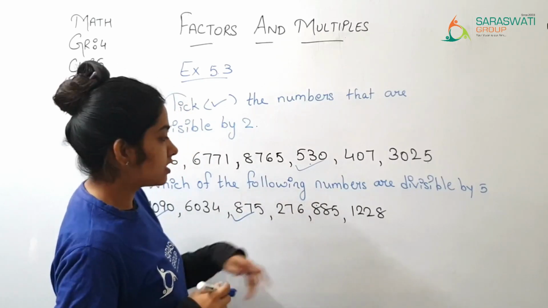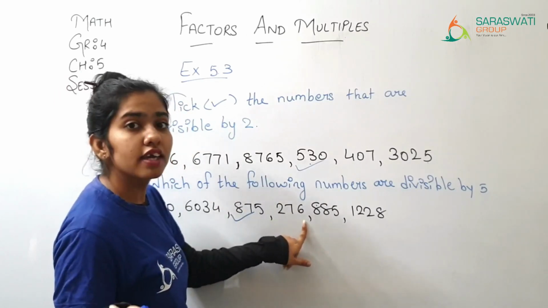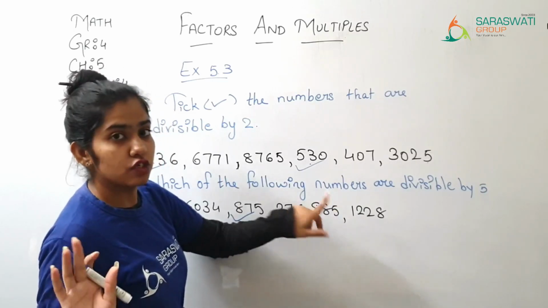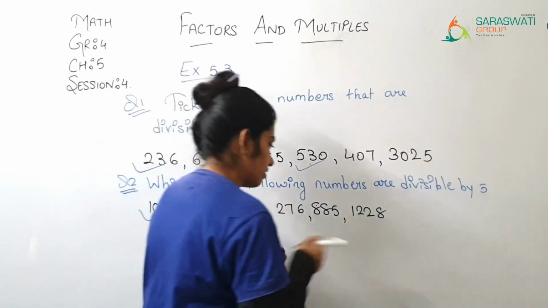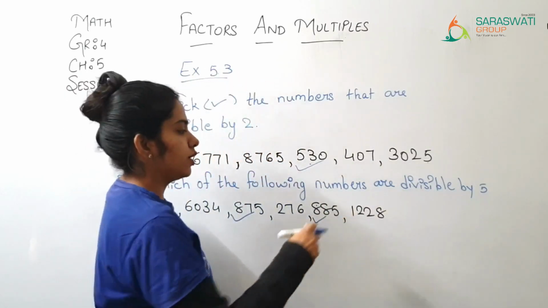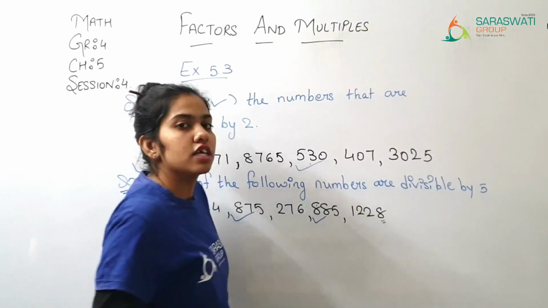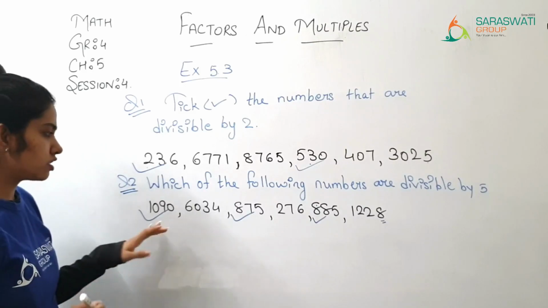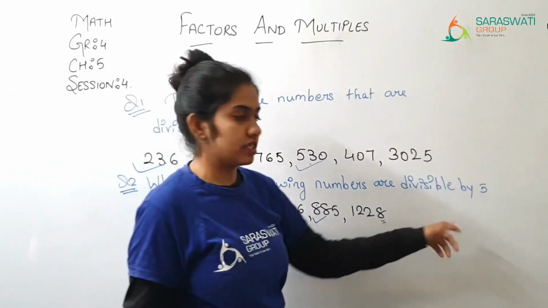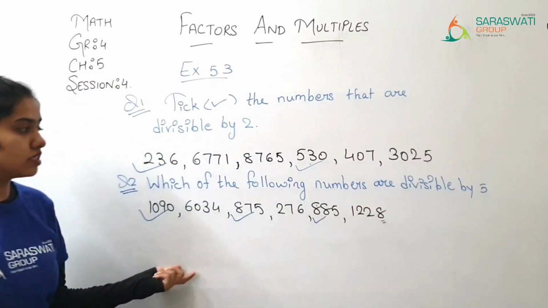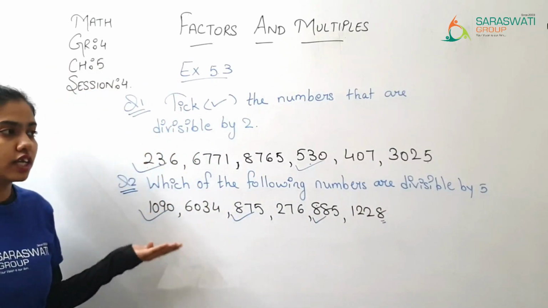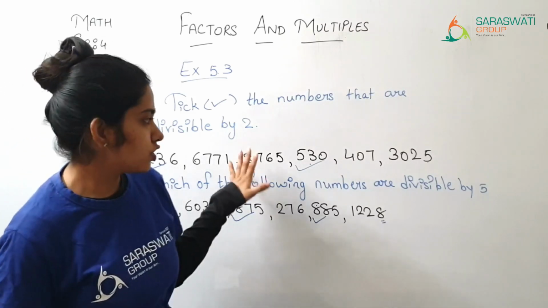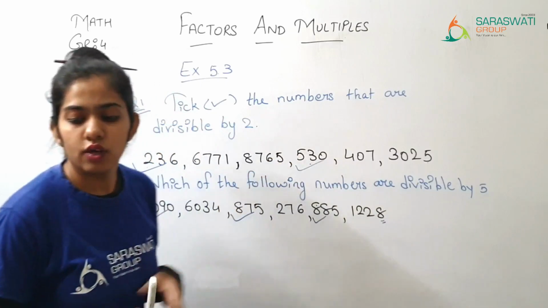276, here it is 6. So it is not divisible by 5. Then 885, here it is 5. So again, yes, it is divisible by 5. And 1228, here it is 8. So no, this number is not divisible by 5. From this, only 3 numbers are divisible by 5. So in this way, you are supposed to identify. You can easily identify if you remember the divisibility test. Okay? So this was all about 2 questions. Now let us see question number 3.